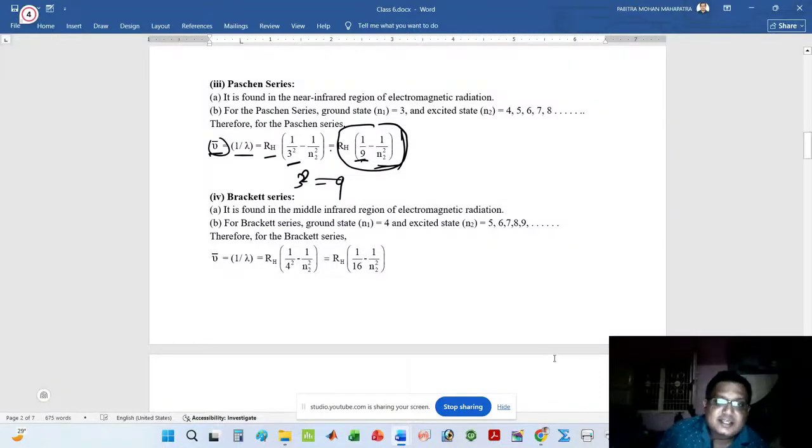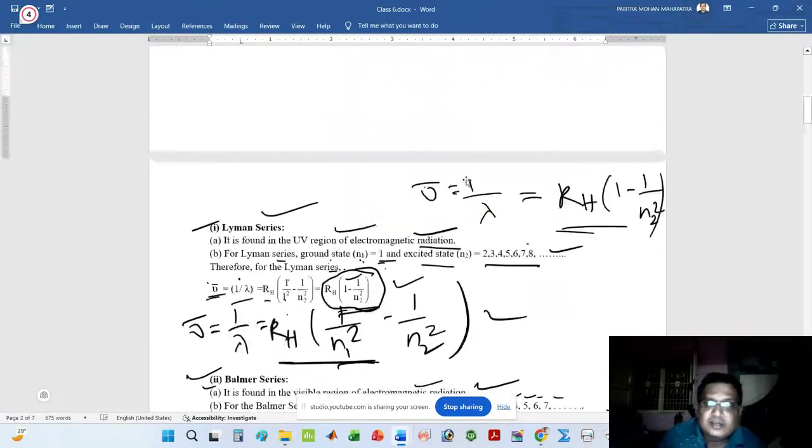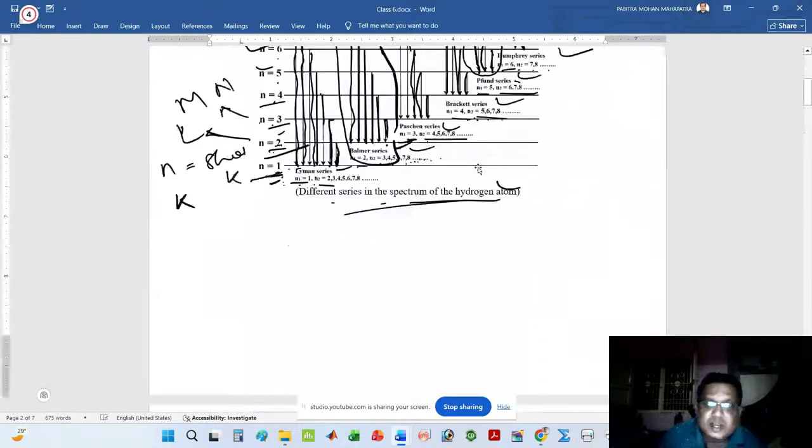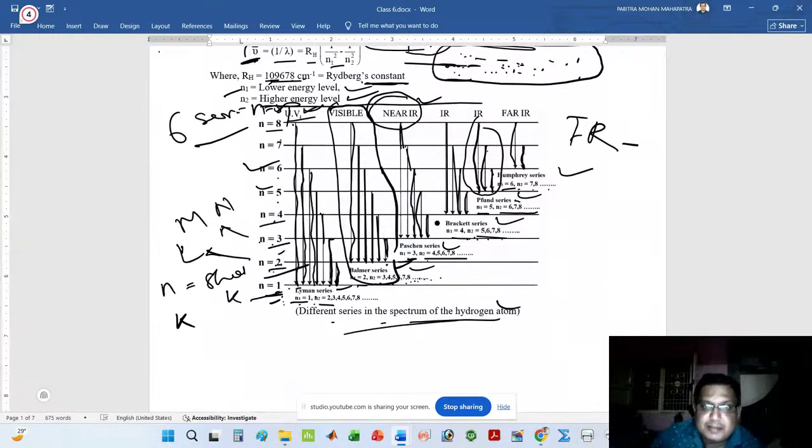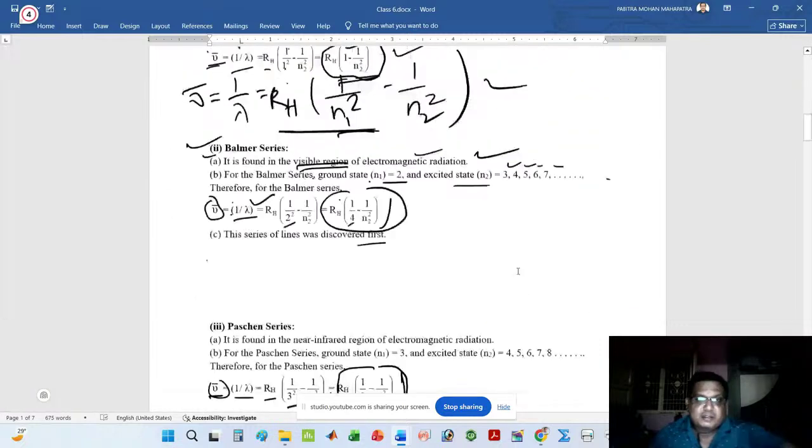Next is the Brackett series. Look at the diagram. This is the Brackett series, which is generally found in the infrared region. The ground state is n = 4, and the higher energy levels are 5, 6, 7, 8. Now put the value n = 4 in the Rydberg equation, then you will find it like this.